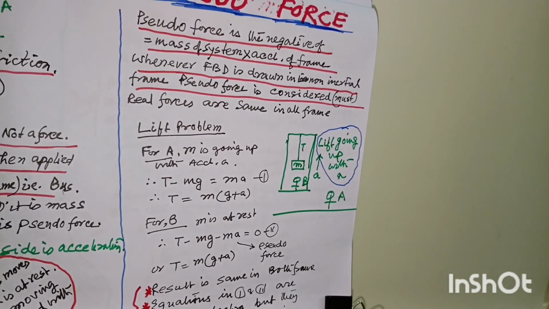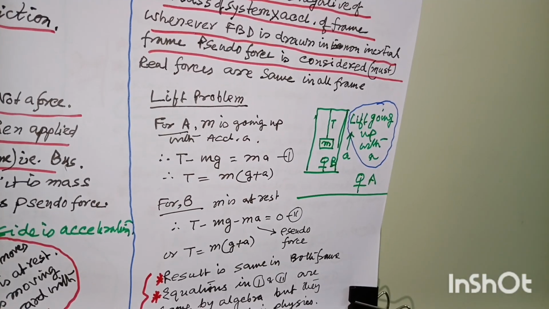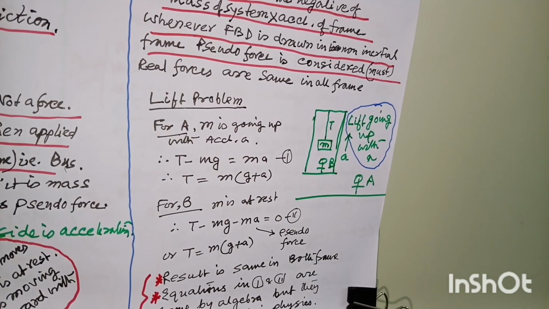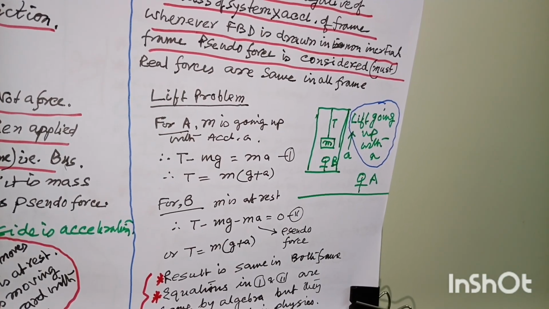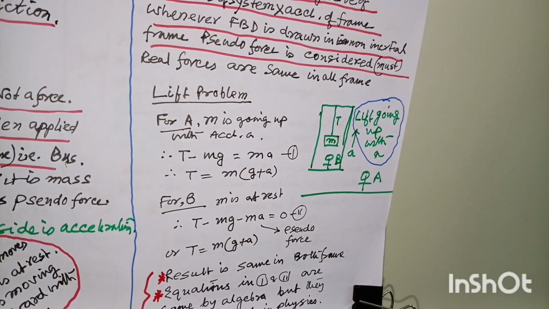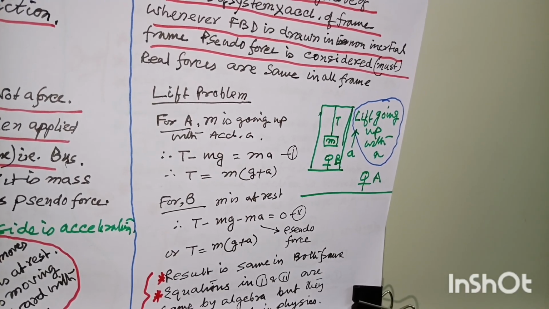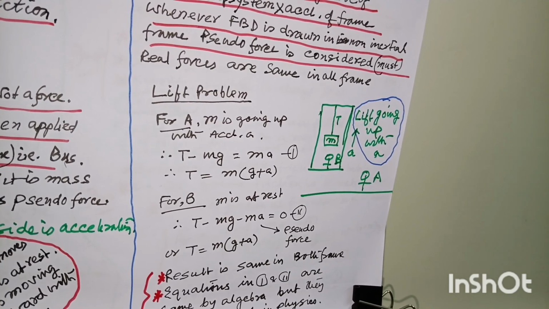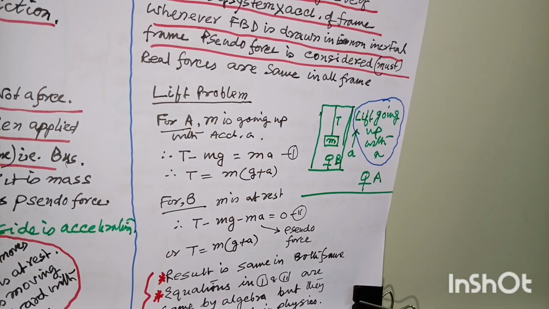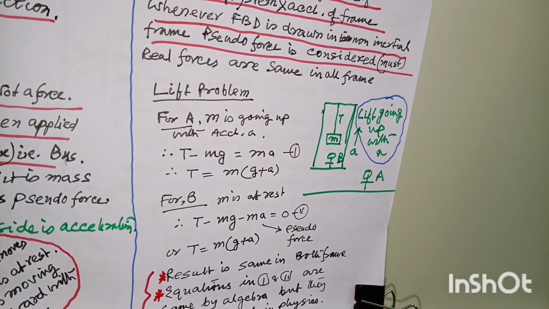Let us take a lift problem. Suppose a lift is going up with an acceleration a, and a mass is hanging from its roof. So we have to find the tension. So there are two forces here. One is tension, one is mg. Now, to an observer A on the ground, he sees that mass m is going up with an acceleration a with the lift. So tension must be greater than mg here.